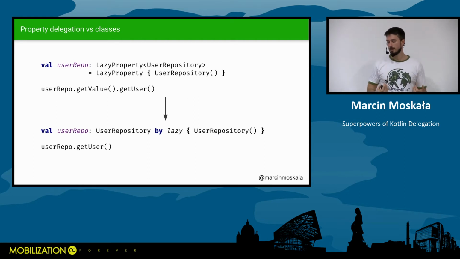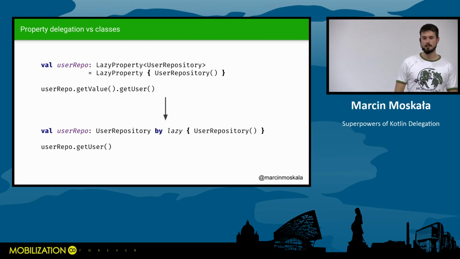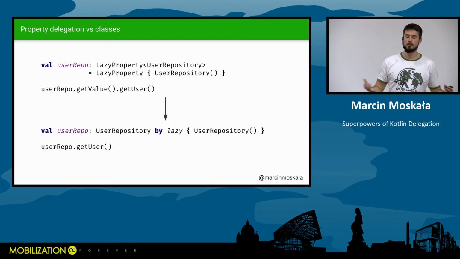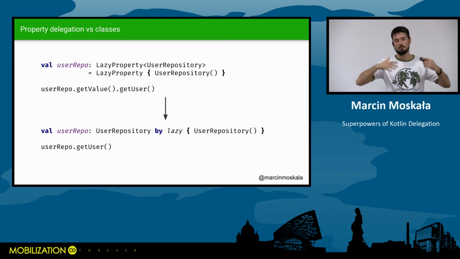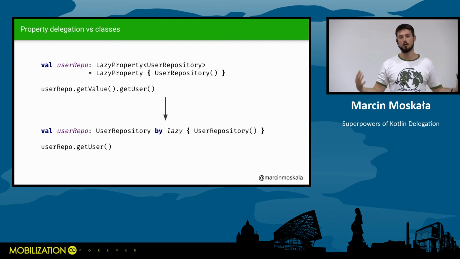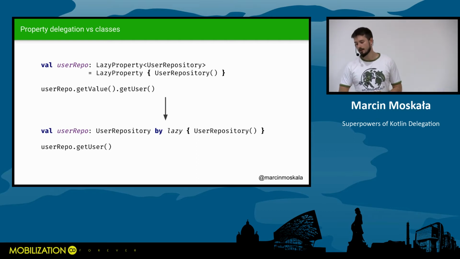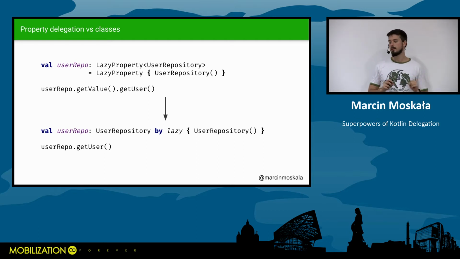Another option is a class, and actually classes can fully replace property delegation, but people never want it because a class is a way bigger and more complex concept. So you could probably make a lazy property class, and instead of getting user repo, you would have to use user repo.getValue every time. And this is something you can do without property delegation.